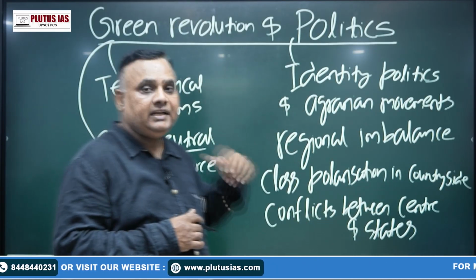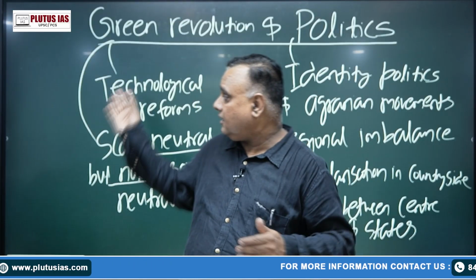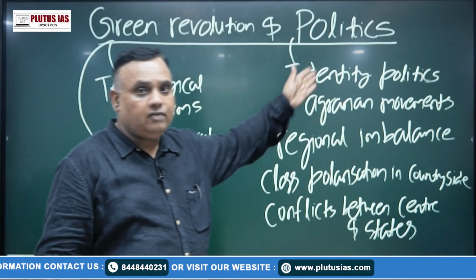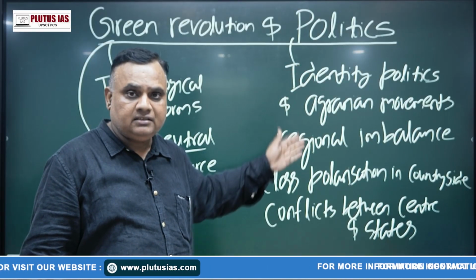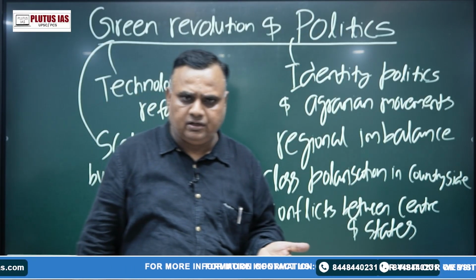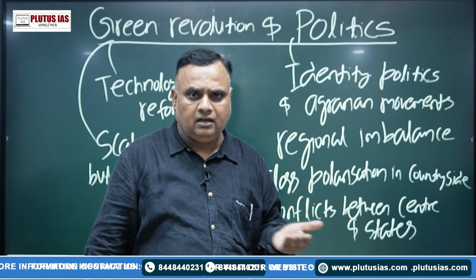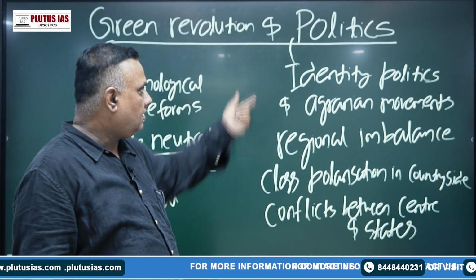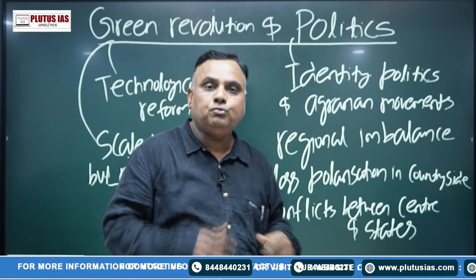So in the 1980s, on one hand, there is agrarian identity based politics. On the other hand, red violence in the 1980s, 90s, and even in the 21st century, we have witnessed left wing violence. So that was the impact of the Green Revolution.